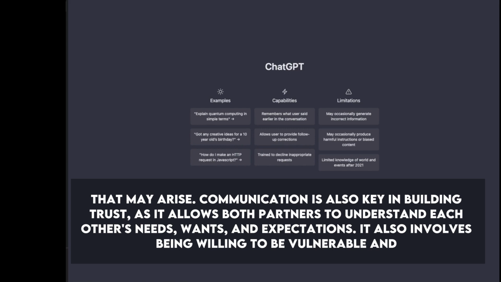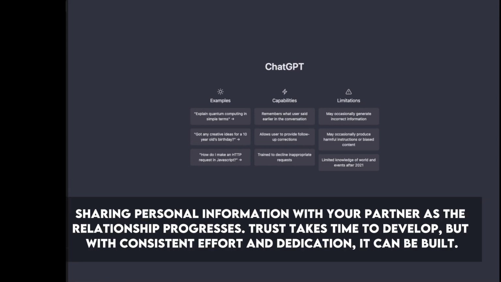Communication is also key in building trust, as it allows both partners to understand each other's needs, wants, and expectations. It also involves being willing to be vulnerable and sharing personal information with your partner as the relationship progresses. Trust takes time to develop, but with consistent effort and dedication, it can be built.